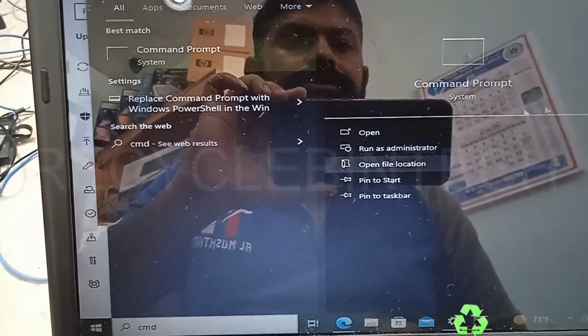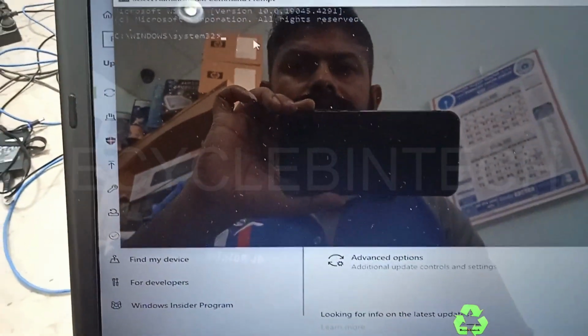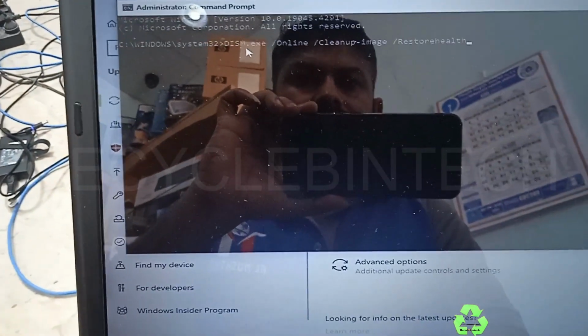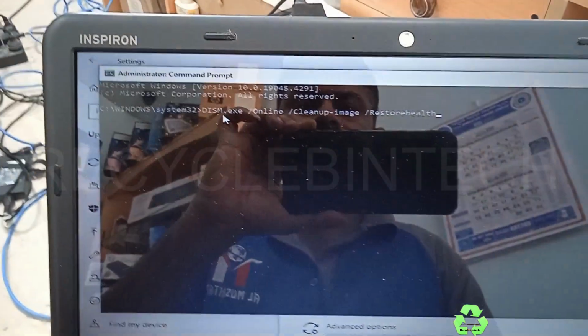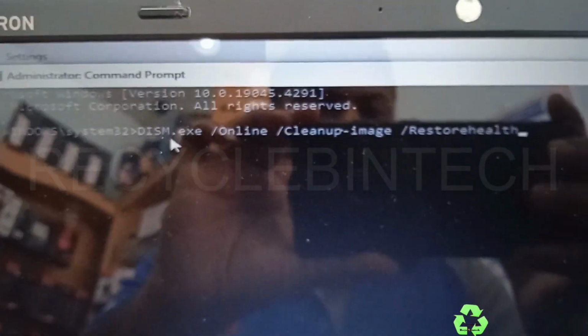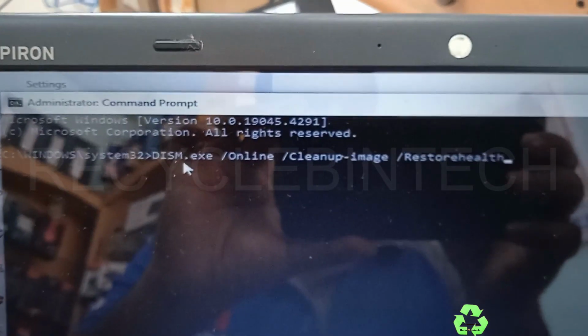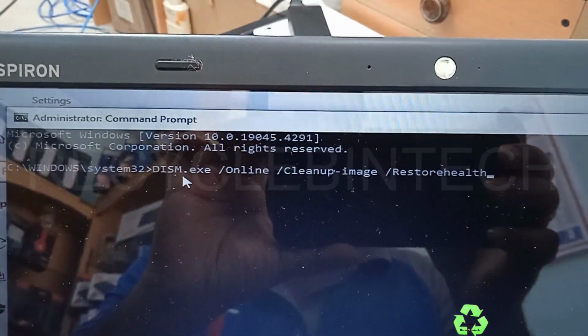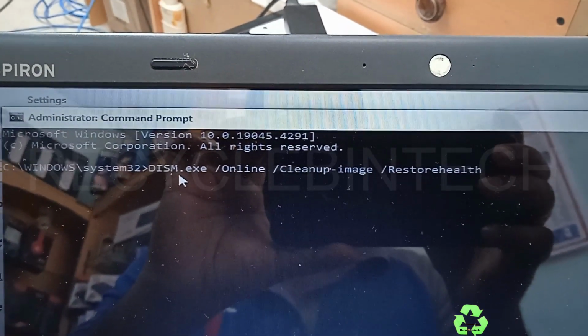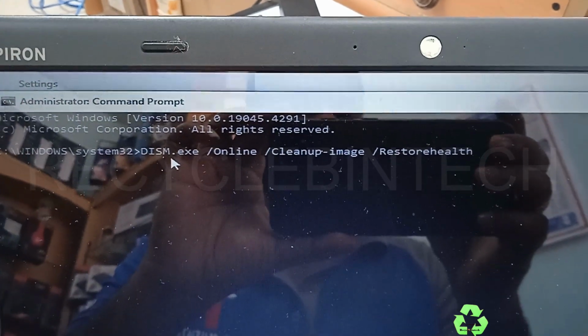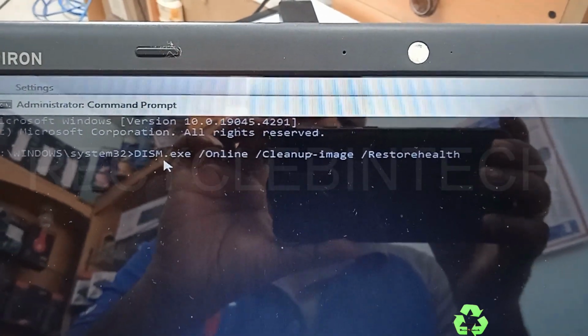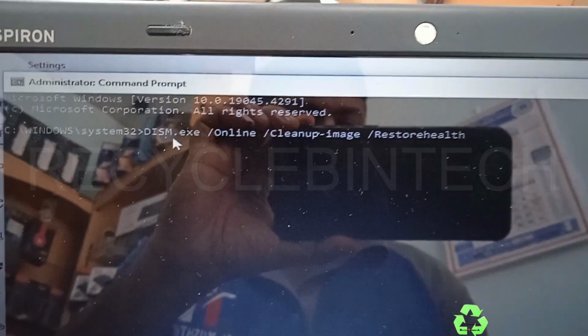After opening this, I am pasting one command here. Just this is the command, I can make it closer: dism.exe space /online space /cleanup-image space /restorehealth, and hit enter.